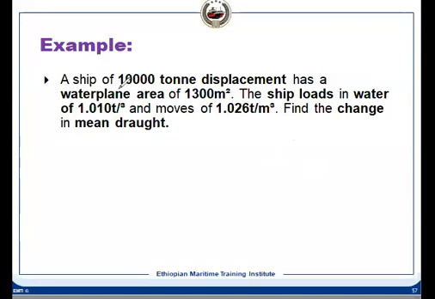So now let's see a simple example. We have 10,000 tons displacement, the water plane area is given to us, and the density of water changes from this value to this. It means there will be a change in mean draft, this draft will reduce. So how will you solve this problem? This is a simple problem. We know the change in draft.